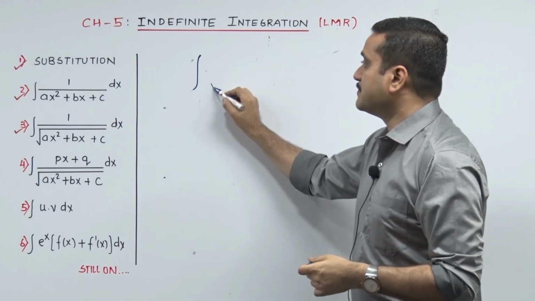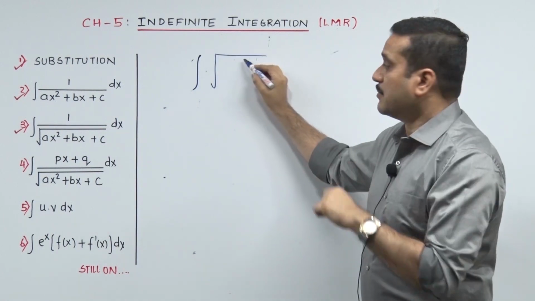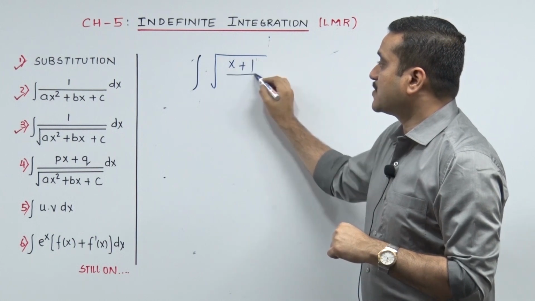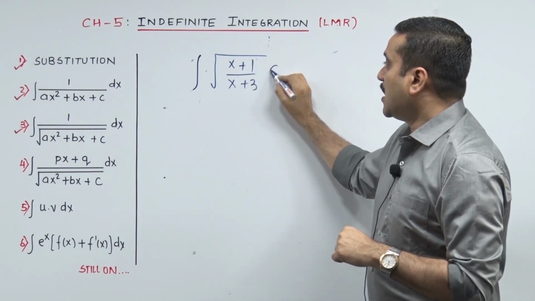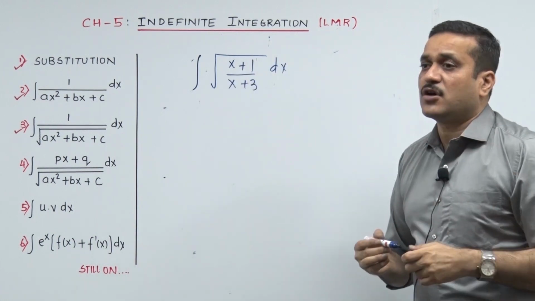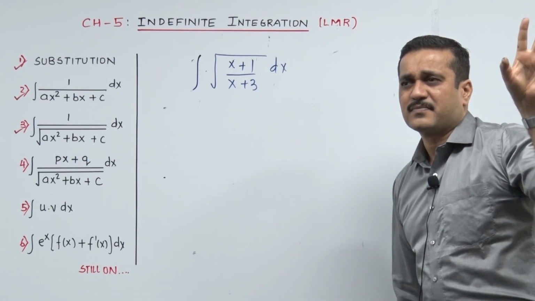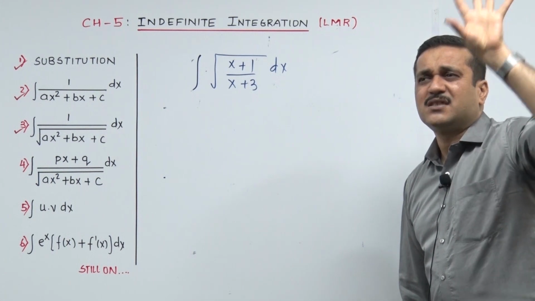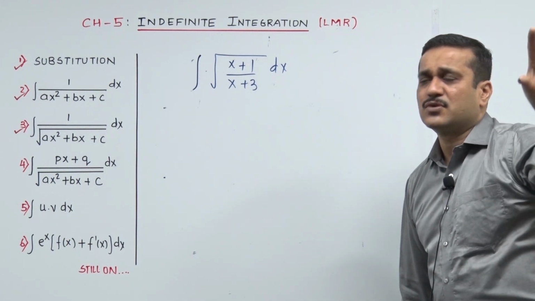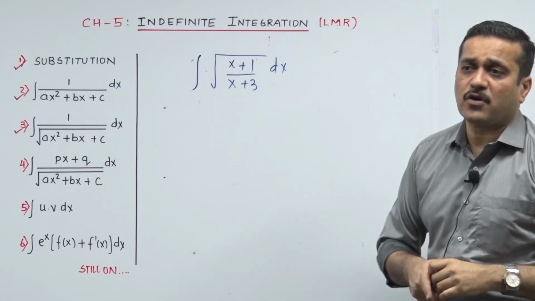But the coming sum is a board sum, x plus 1 upon x plus 3. By no means, if a student has not seen a sum like this, even in his rarest of dreams, would he dream that this is linear upon root of quadratic.